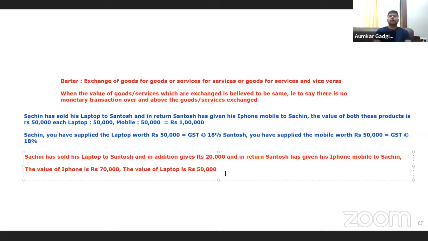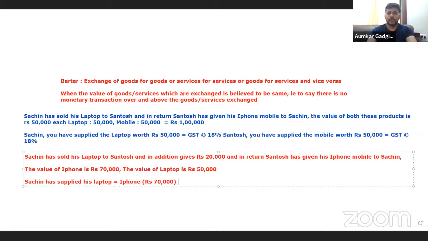So even under the GST law, barter is a transaction, and exchange is also a transaction which is liable for GST. So what will happen here? From Sachin's point of view, Sachin has supplied his laptop, but what consideration did Sachin get in return? Sachin got an iPhone as consideration, whose value is 70,000. So Sachin is supposed to charge GST on his laptop on rupees 70,000, let's say at the rate of 18%.